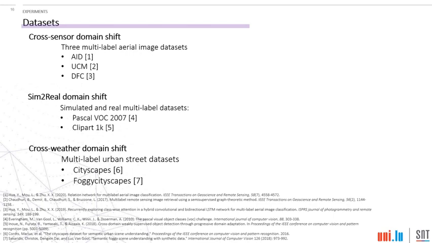We have sim to real domain shift, in which we use two multi-label image datasets, Pascal VOC, which is a real dataset, and ClipArt, which contains 1000 images of simulated environment. The third and the last domain shift that we have considered is cross-weather domain shift. In this, we use two widely used urban street datasets called Cityscapes and Foggy Cityscapes, originally proposed for the task of semantic image segmentation. We manually create multi-labels for these two datasets and evaluate the performance on this dataset.